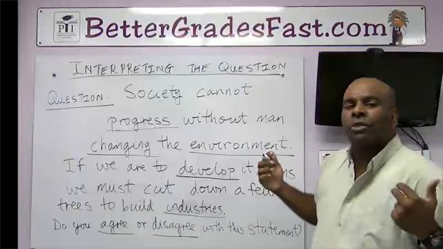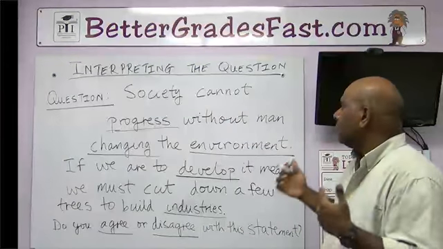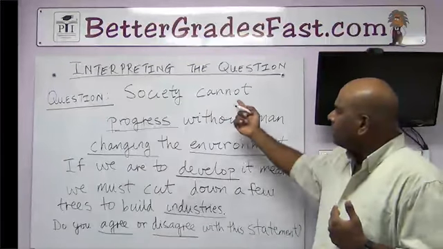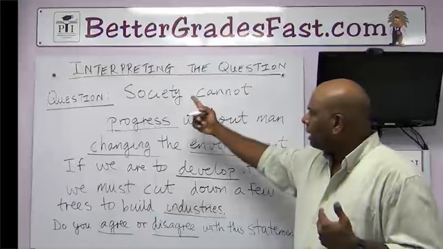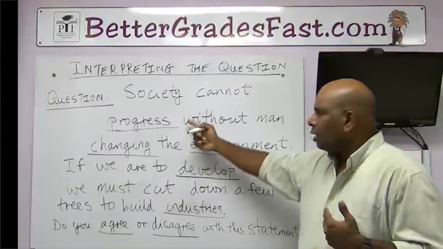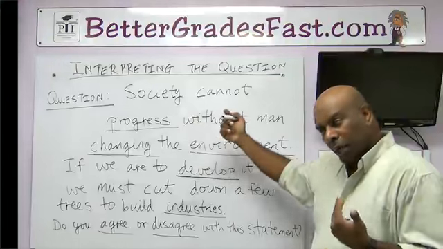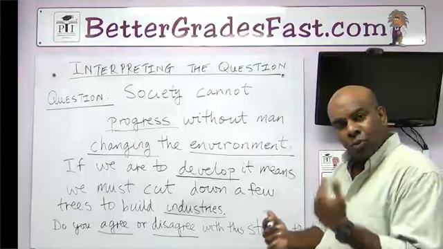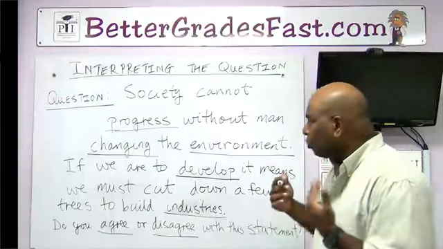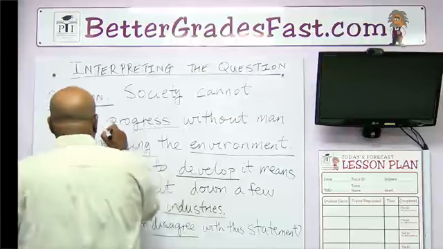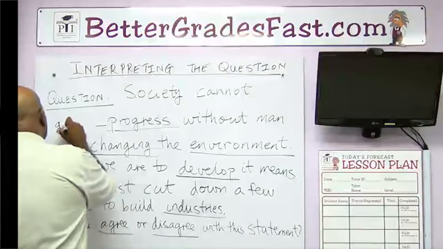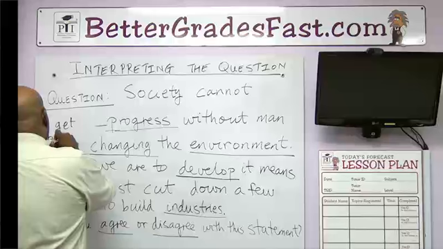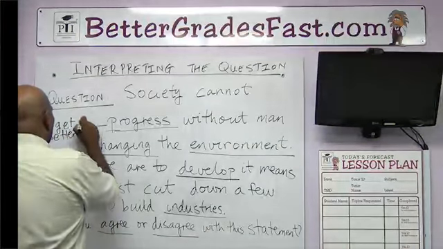Society. We all live in a society. We are a group of people, and they're saying that we as a group of people can't progress. What does progress mean? Well, if we progress in school, it means we get better. We grow. So to progress simply means to get better or to grow.